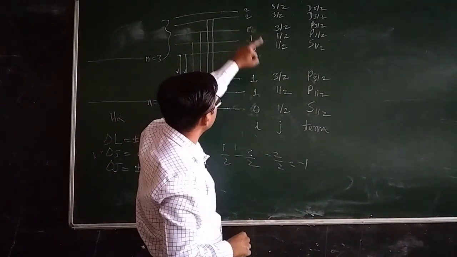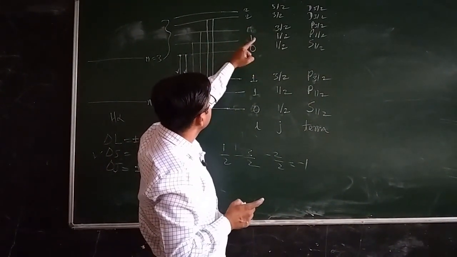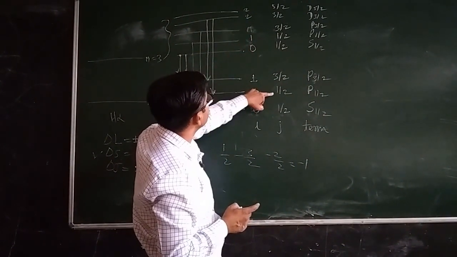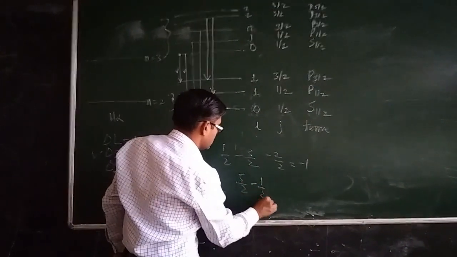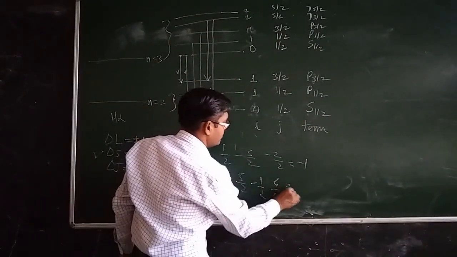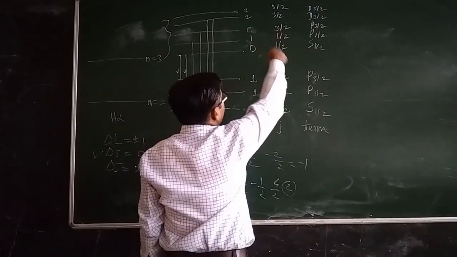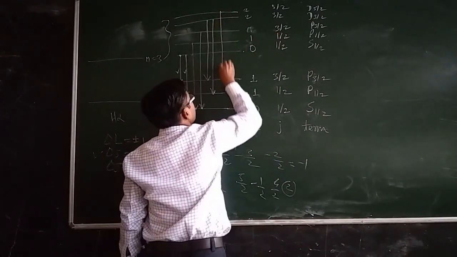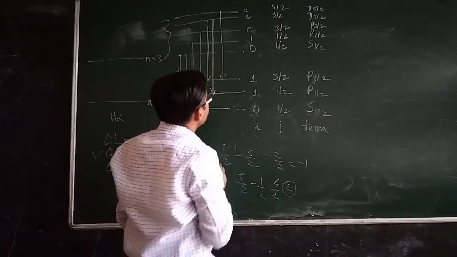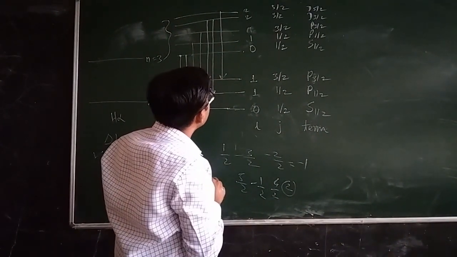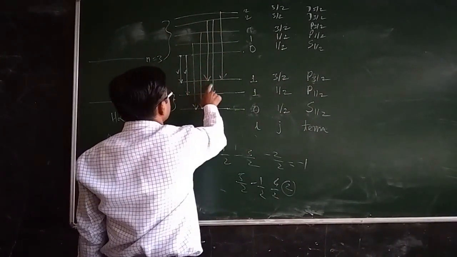This is also allowed. 5 by 2 minus 3 by 2 is 2 by 2. And this 5 by 2 minus 1 by 2 is 4 by 2, so it will be equal to 2. So this will not be allowed. So which transitions will be allowed? Only 5 by 2 to 3 by 2. This transition will be allowed. So 1, 2, 3, 4, 5, 6, 7.